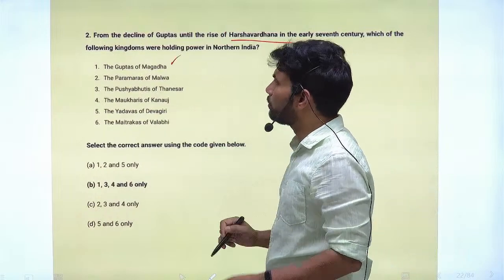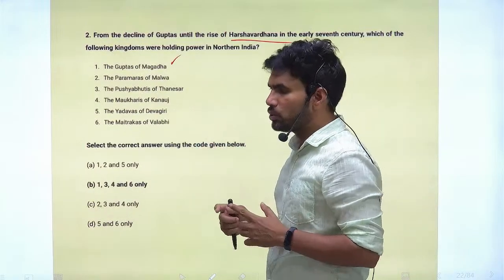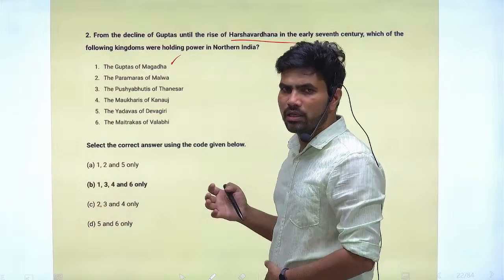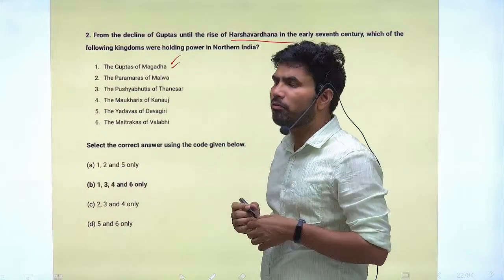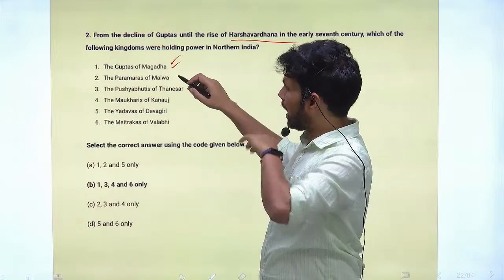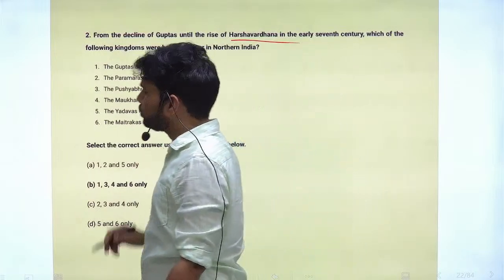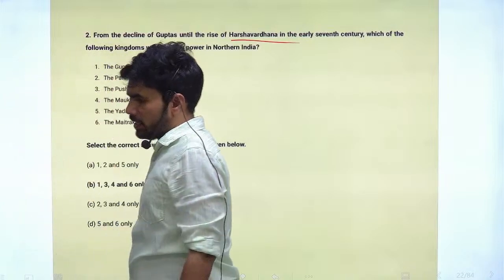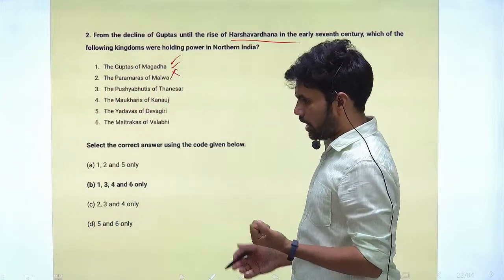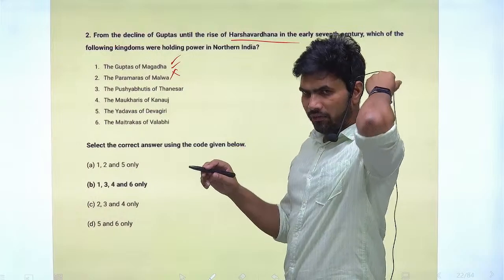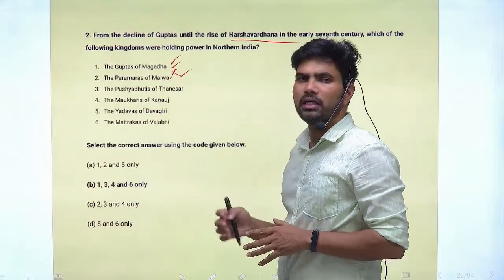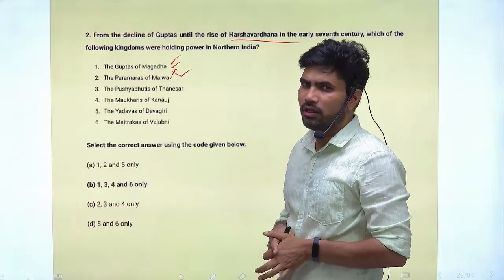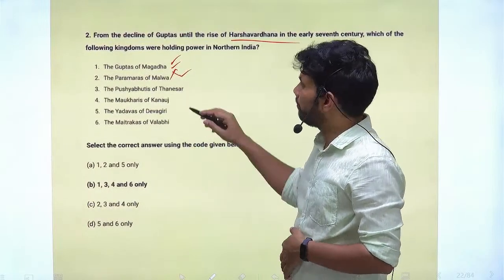You can consider them, though their power had declined considerably, still they were ruling the nearby parts of Patna. Paramaras of Malwa: this is relatively later, just before the arrival of Rajputana and many Rajput kingdoms. We can consider these Paramaras as one of the Rajput clans itself. So it is a later development.